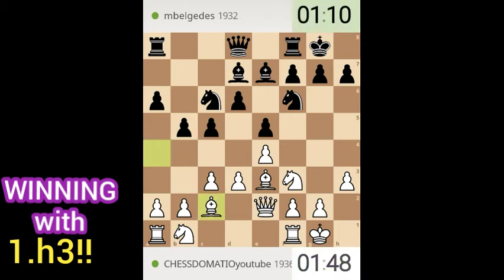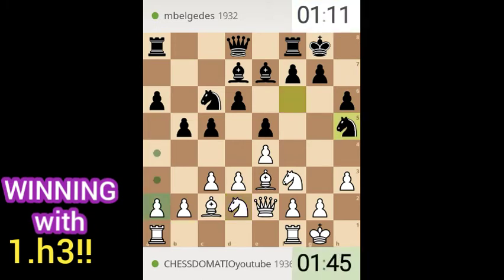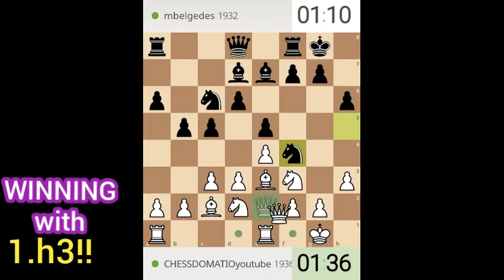I think c2. So we'll now finish our development. I think I will attack on the queen side if I am allowed. Rook e1 first and then queen f1 to defend our queen side.